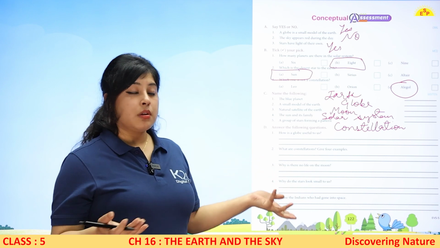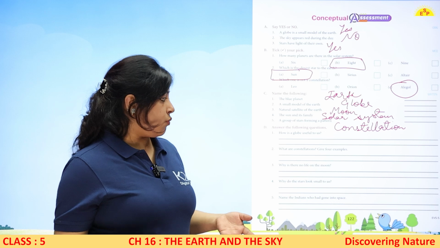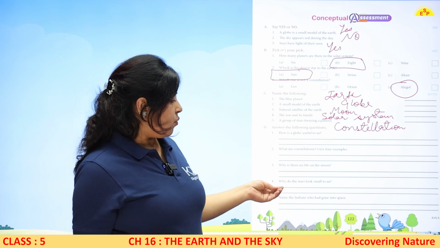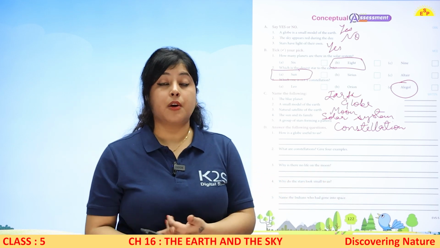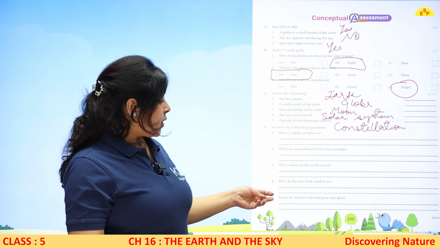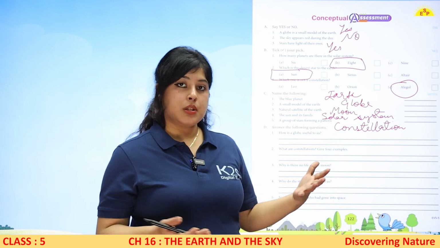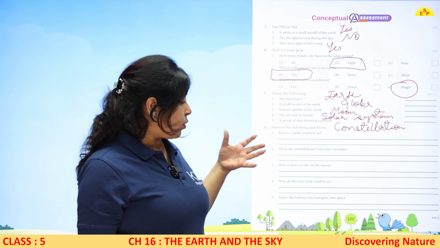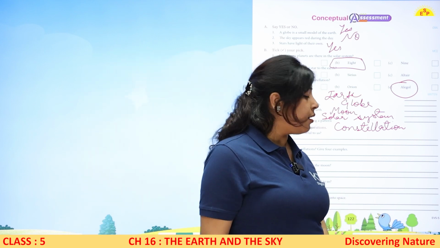You have to name any 4 constellations. Why is there no life on the moon? Because there is no atmosphere, no water, so there is no life. Why do stars look small? Because they are very far, right? Name the Indians who had gone into space. So you have to name Rakesh Sharma, Sunita Williams, Kalpana Chawla, right?